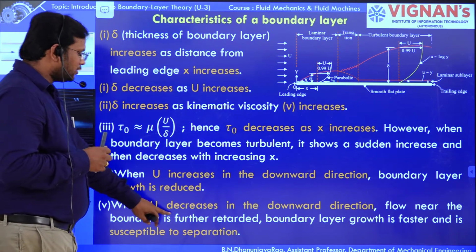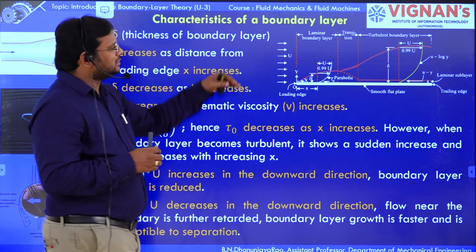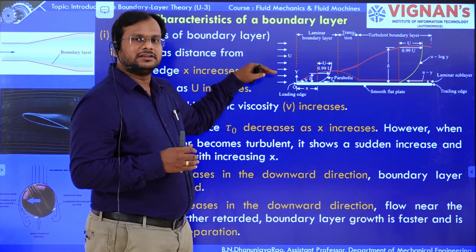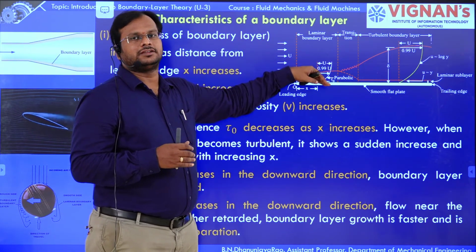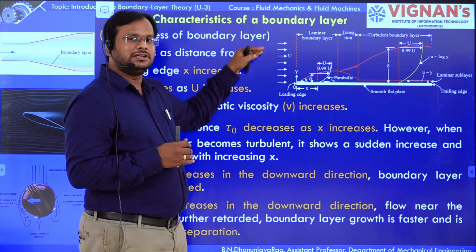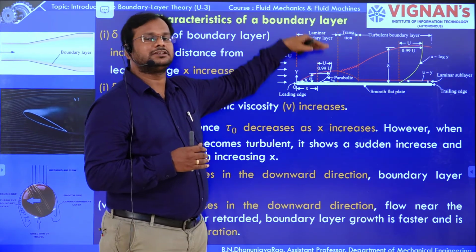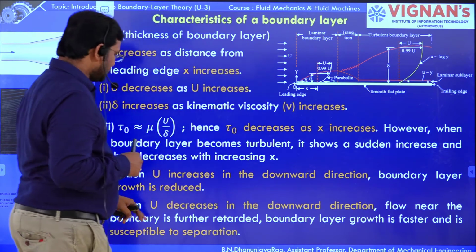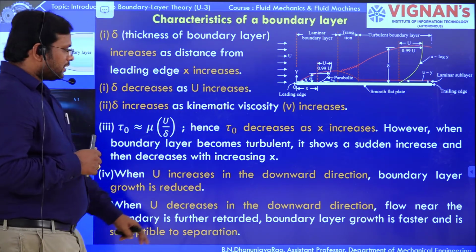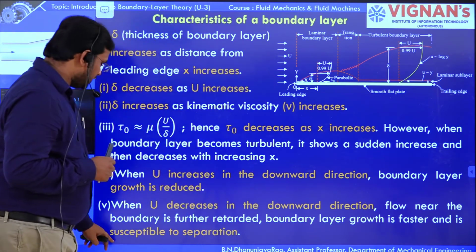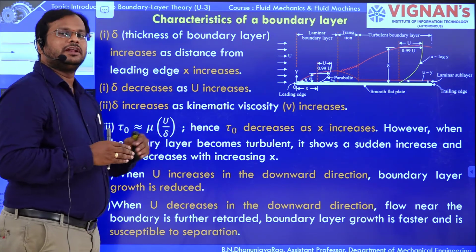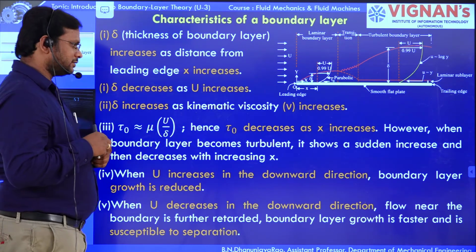When free stream velocity decreases, what happens if the free stream velocity is decreased in the downstream direction? Definitely, if the free stream velocity is low, then the boundary layer thickness is going to increase. If the free stream velocity decreases downstream, then the boundary layer is going to increase.